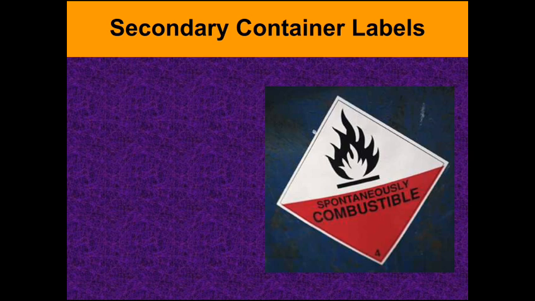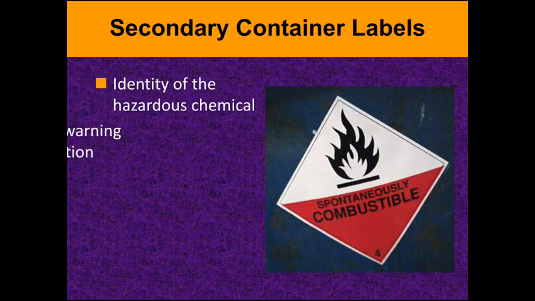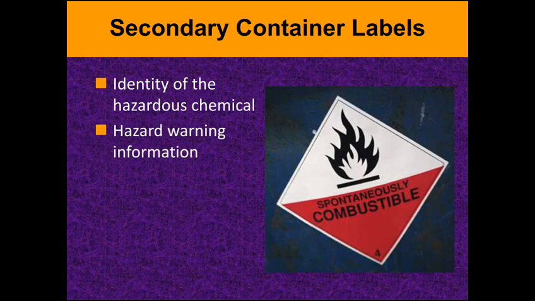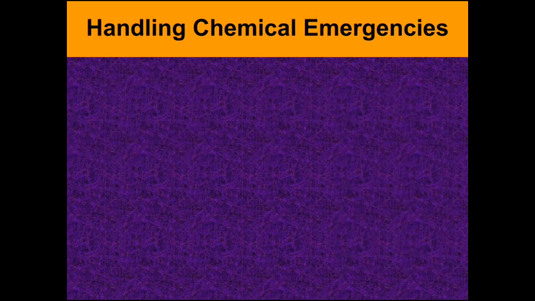Coming to the secondary container labels, it is related to the combustible materials. That means how it will react and how it will catch fire, and what is the flash point and fire point of that particular chemical. All these are mentioned. So before going to that, identify the hazardous chemical and hazard warning information. All that should be maintained.